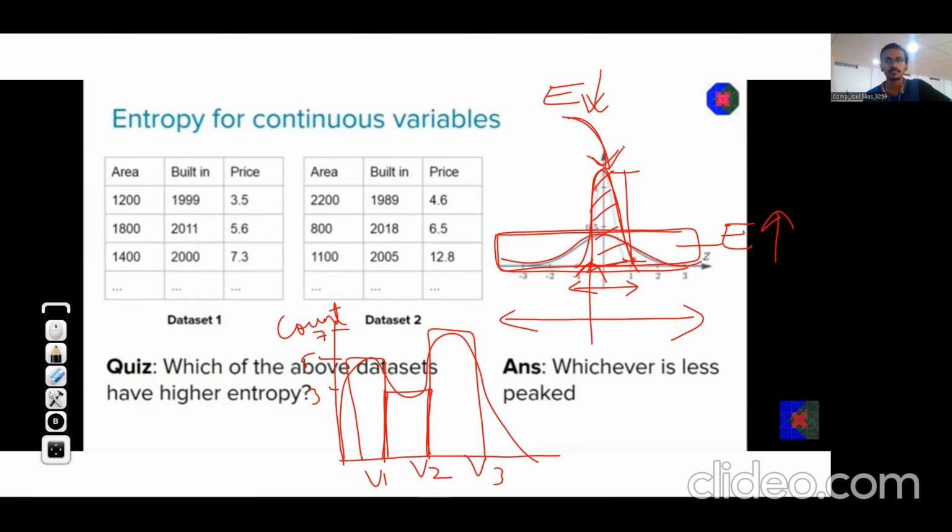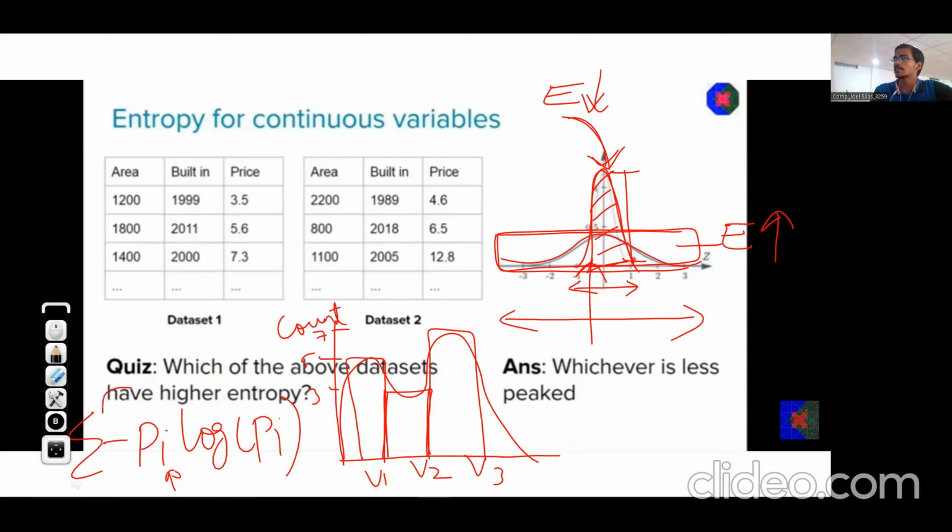Okay, so we have seen entropy for continuous variables and for the qualitative categorical values as well. So for categorical values, the entropy formula was minus P of I log of P of I, summation of all kinds of classes. Similarly, we can find out the entropy for continuous values as well by observation from the graph.